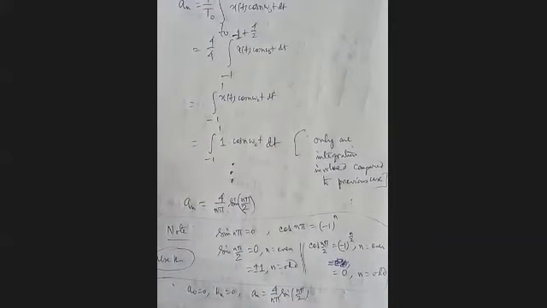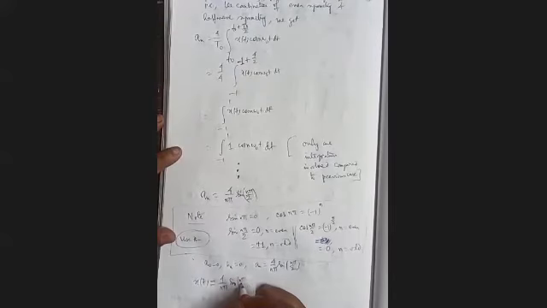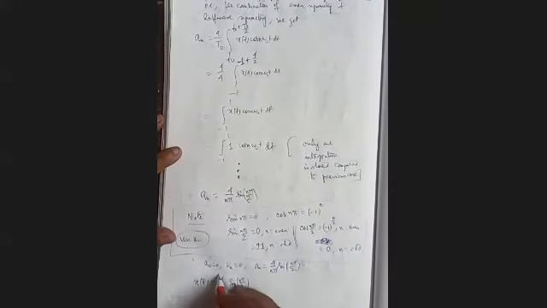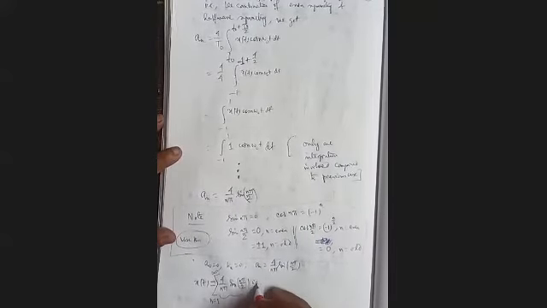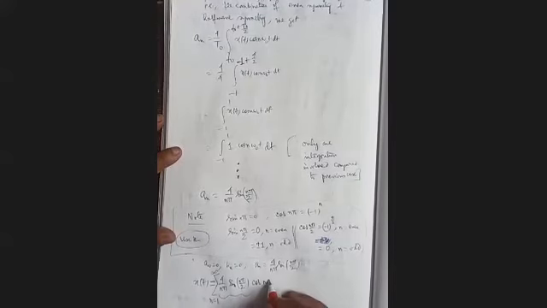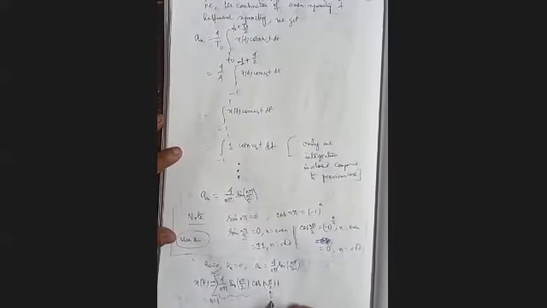Therefore, x(t) equals the summation of 4 by n pi sine n pi by 2, with n varying from 1 to infinity, times cos n omega 0 t, that is cos n pi by 2 t, where this is our omega 0.